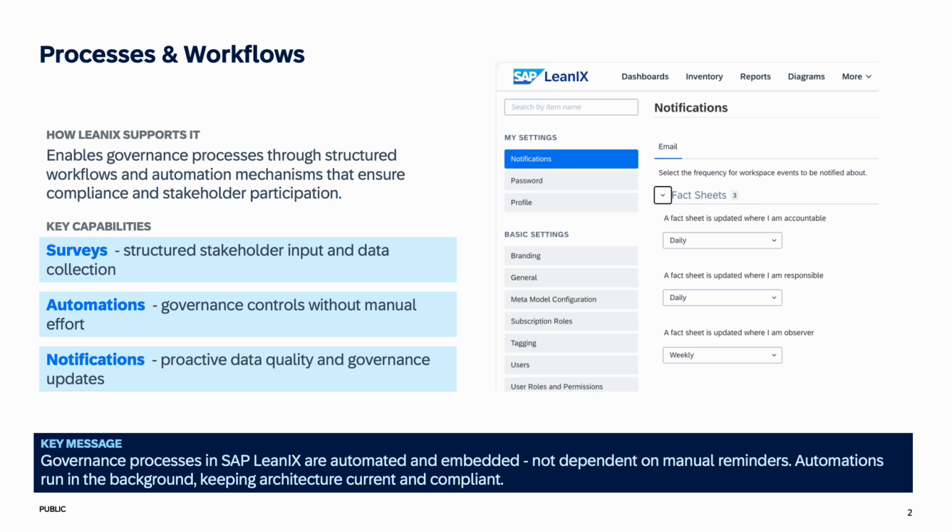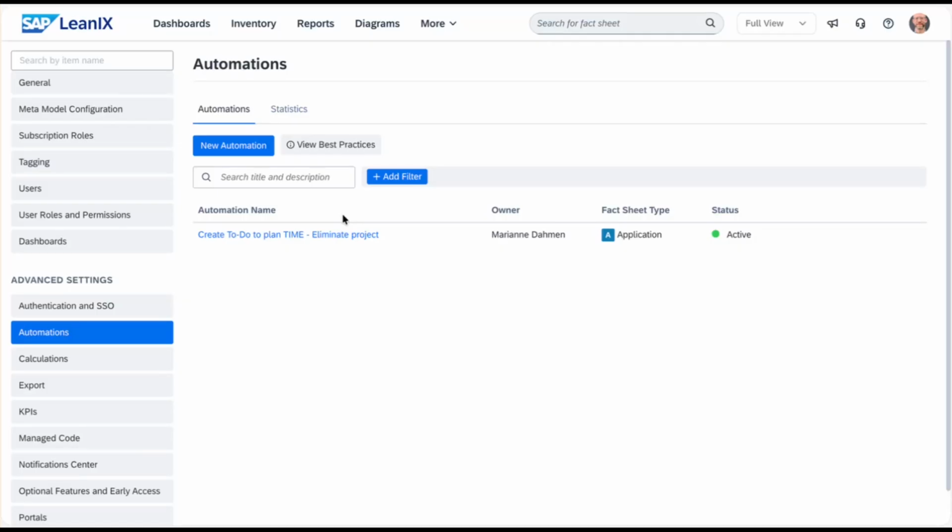Then we have a very generic functionality which is around notifications, so meaning if changes are taking place on data level, then the responsible, accountable or observer gets informed about this change. In this recording, I would like to demonstrate the automations.